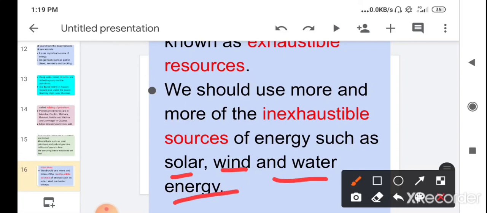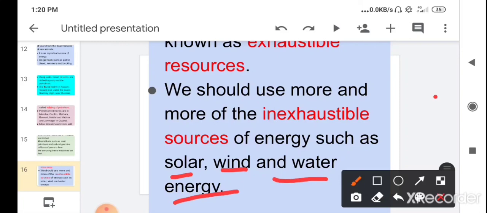These are the energies which we get from nature and which we can use again and again, and they will not get exhausted, they will not get finished. That is why they are known as inexhaustible resources.